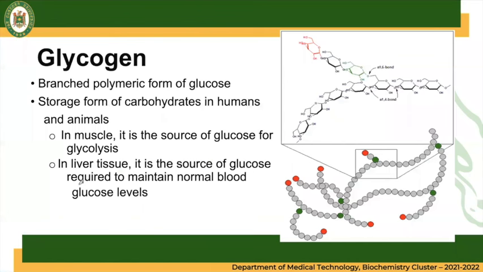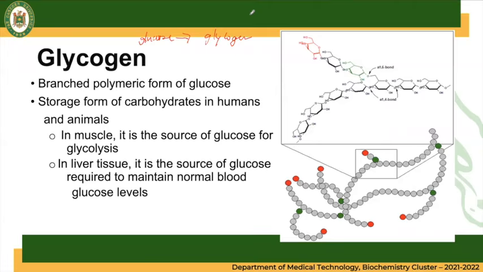So, this glycogenesis is the process of converting, of course, mula sa glucose, it will become a glycogen. And if you remember in our carbohydrate structure and function discussion, glycogen is a branched polymeric form of glucose. It is a storage form of carbohydrates in humans as well as animals.